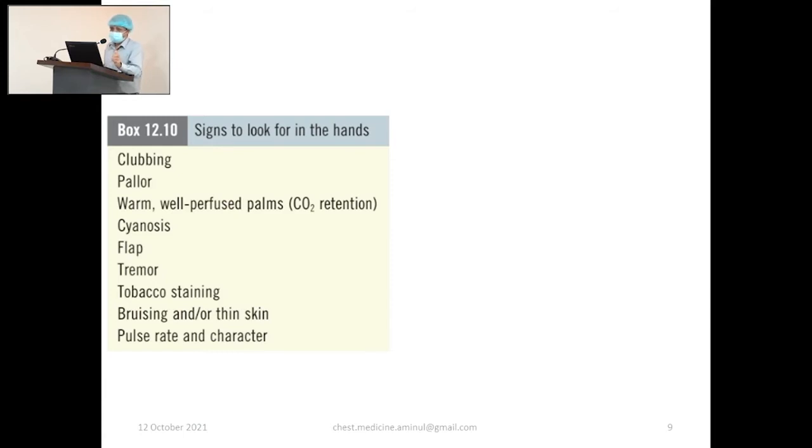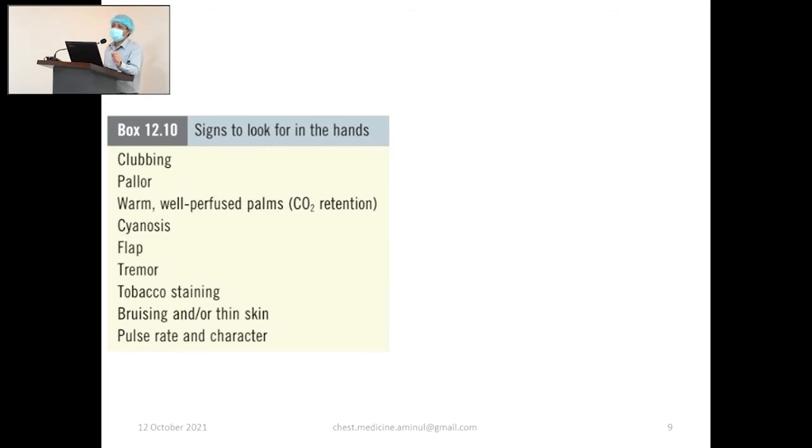Nicotine stain is very important. This indicates not only a smoker, it indicates a heavy smoker. You need not go deeply into heavy smoking history: even if the patient gives false information, but there is nicotine stain, don't rely on that. This nicotine stain indicates the patient is a heavy smoker.